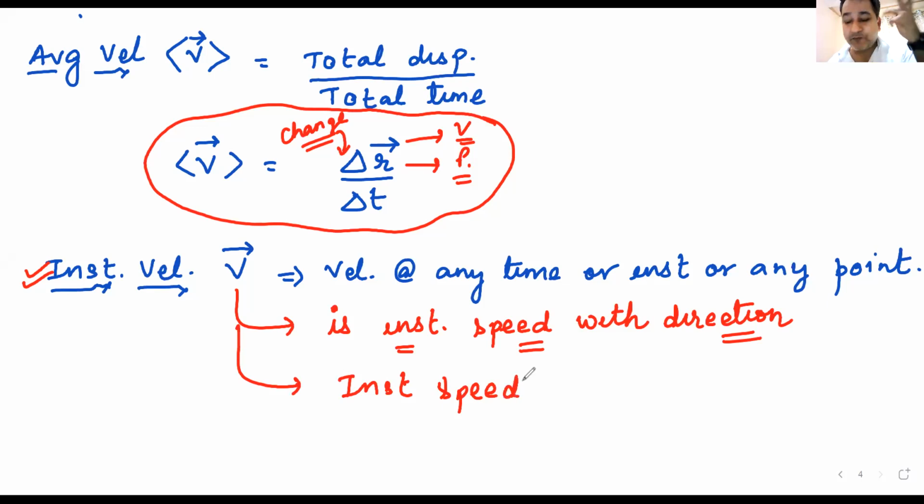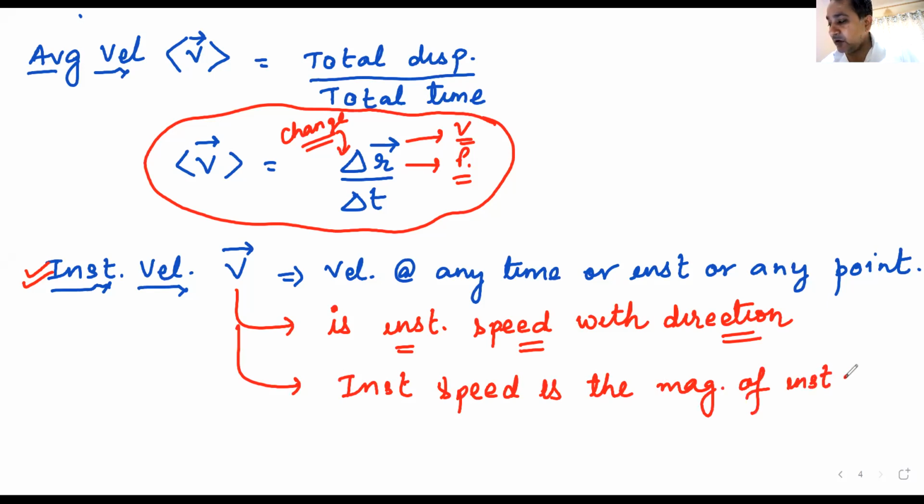Someone told me that, I again forgot the name. Is the what? Magnitude of instantaneous velocity. Am I clear? Instantaneous speed is the magnitude of instantaneous velocity.